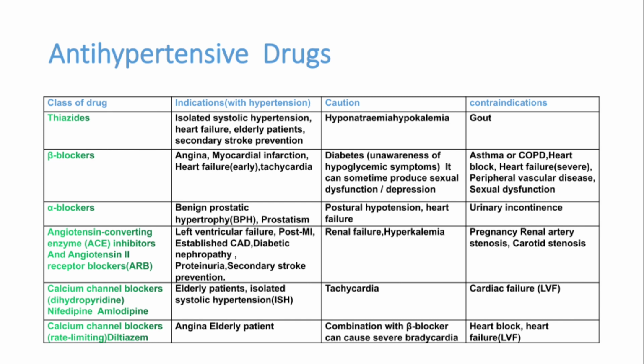So these are the drugs that should be used as first line drugs, but due to various reasons beta blockers are removed from the first line drugs. Alpha blockers are also not used as first line drugs. We can use either a diuretic, an ACE inhibitor or ARB, or calcium channel blockers like amlodipine or nifedipine.